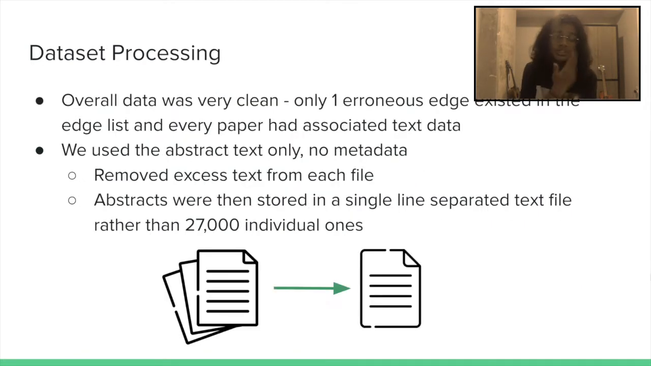The pre-processing wasn't too difficult, honestly, because the data was very clean to begin with. We just removed the excess text from the file because we only had to include the abstracts of the text, and then we would take all the abstracts and store them in one single file instead of having 27,000 different ones for different papers, right? And so we just include the abstract text because we're going to create textual embeddings from these abstracts.